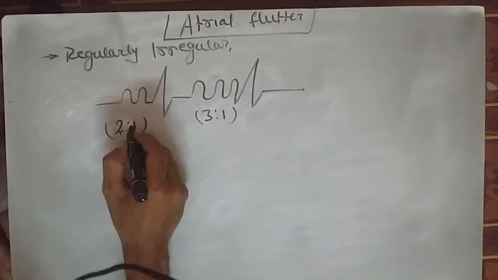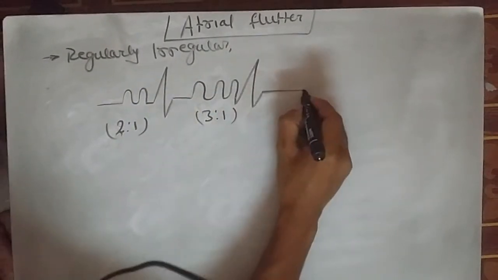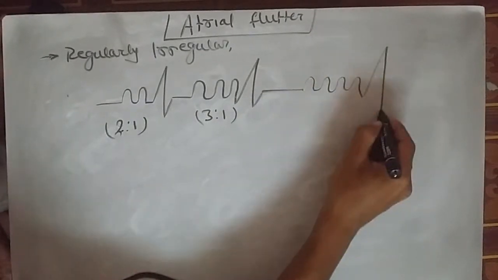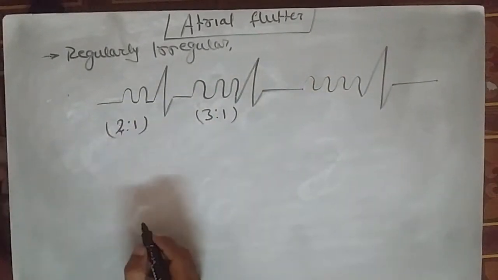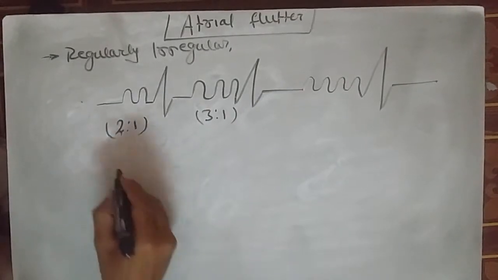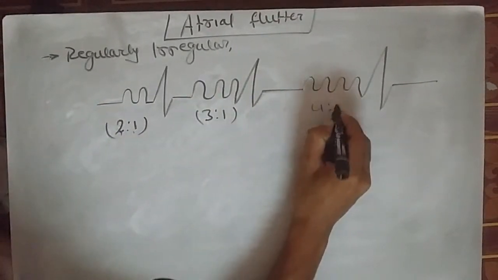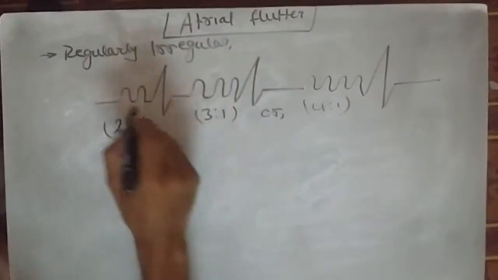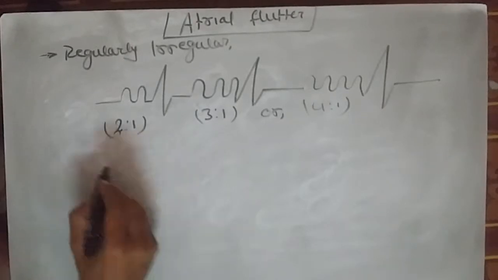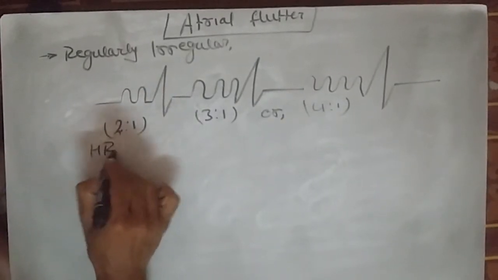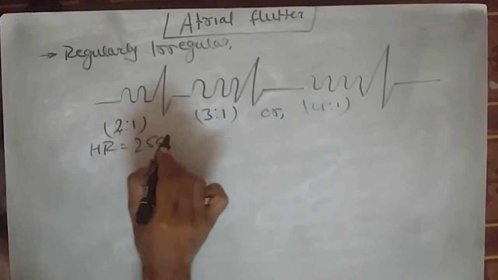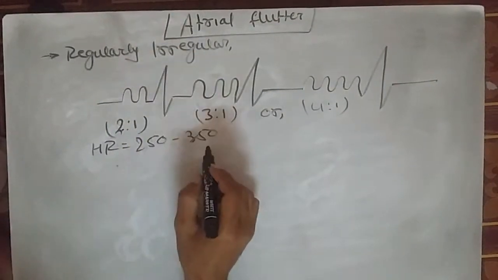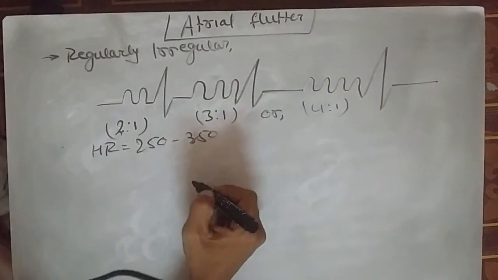Means either 2:1 or 3:1, or even a 4:1 ratio is also found in atrial flutter. Any of them can be seen in atrial flutter, and the heart rate is usually 250 to 350, but in atrial fibrillation it was 350 to 600.